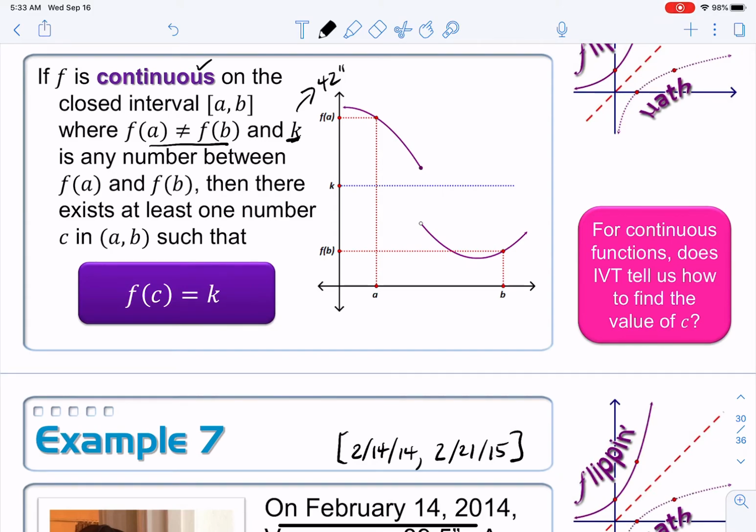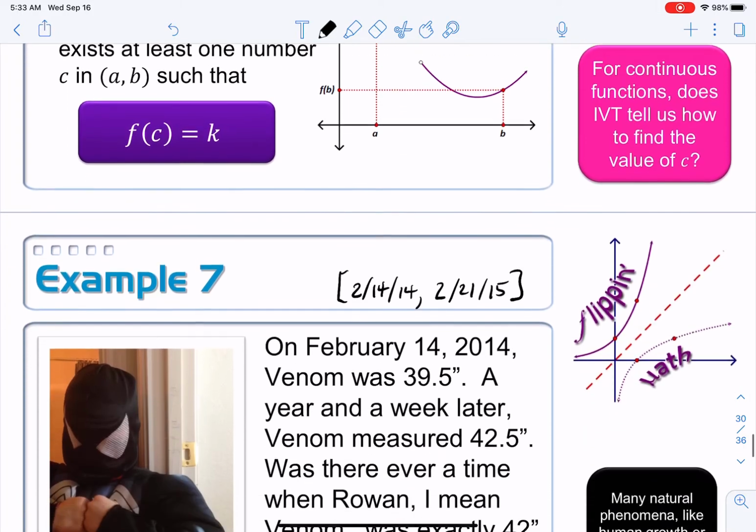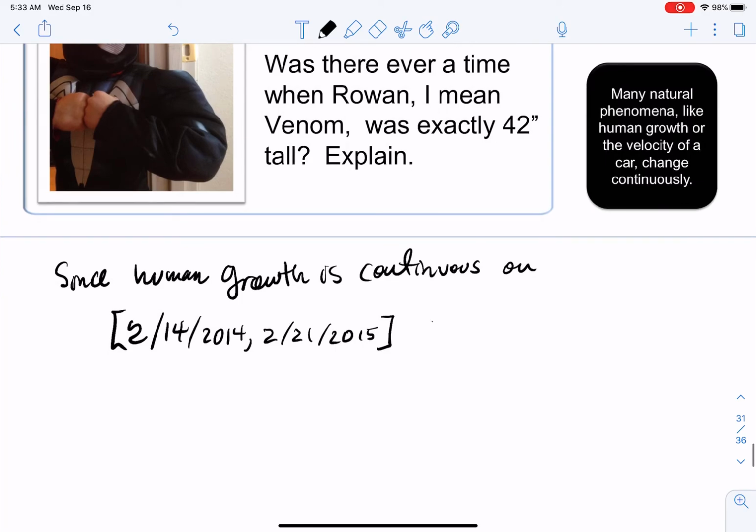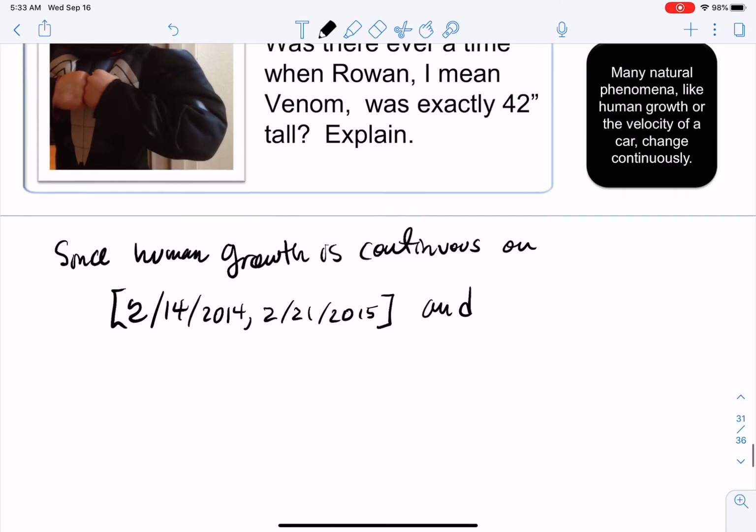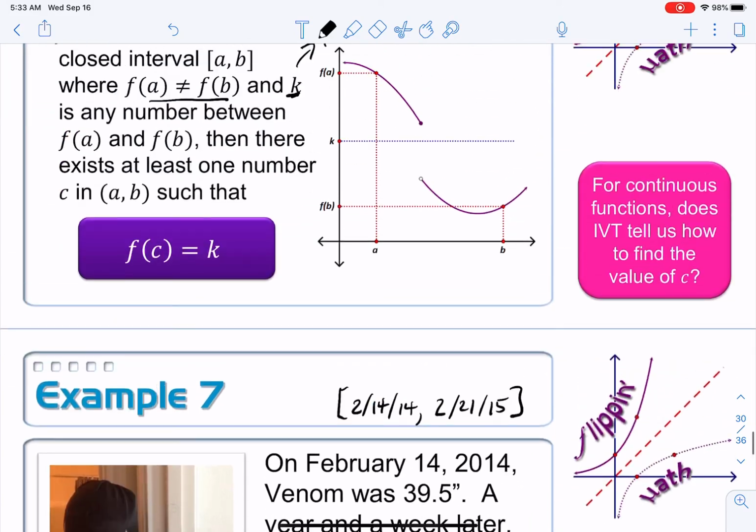Instead, I set up an inequality and put 42 in between those two things. So 39.5 inches is less than 42 inches, mathematically speaking, which is less than 42.5 inches.